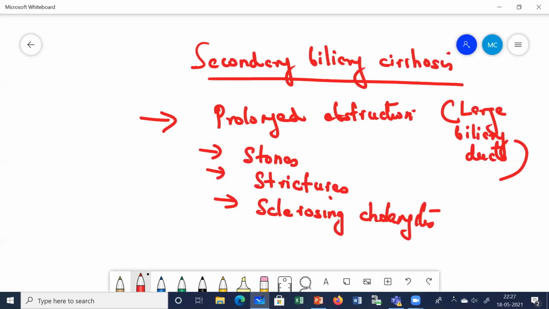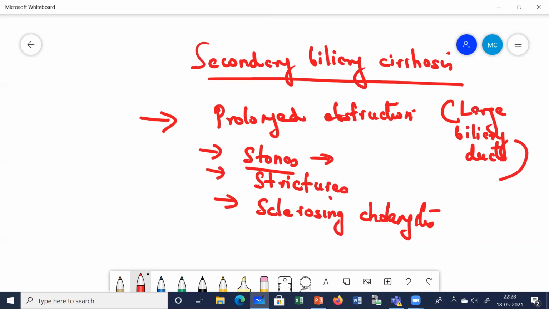Then what are the clinical features? Clinical features will depend upon the cause of the obstruction. If it is due to stones, then the patient will have recurrent abdominal pain, isn't it? Stones often lead to abdominal pain. With strictures, the patient will give you a prior history of some abdominal surgery. And if the patient has developed secondary biliary cirrhosis due to sclerosing cholangitis, then the patient will complain of right upper quadrant pain, which is very commonly seen in cholangitis, right?